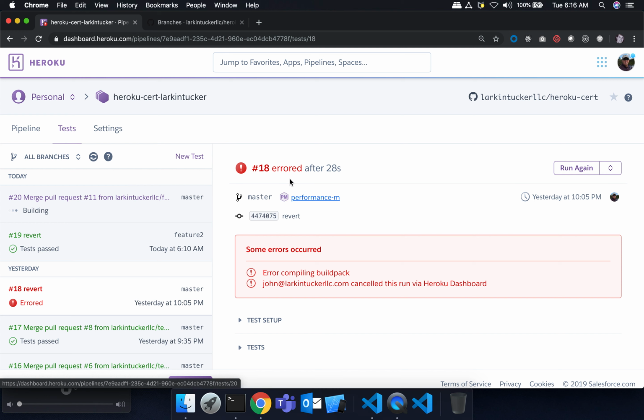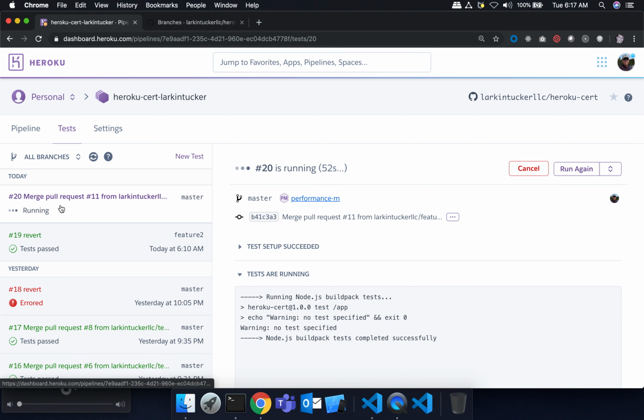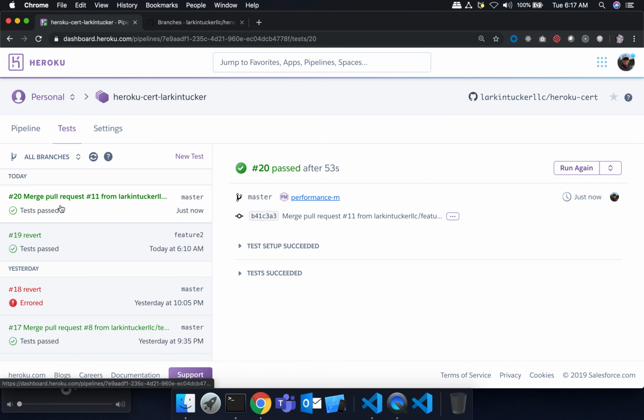Right. It's interesting. It's just a little bit distracting. It always shows the error, even though it's got successful passing tests after it. But oh well. So it's basically rerunning the tests on the merged code, right? So this is post merge, and you can see it's successful.